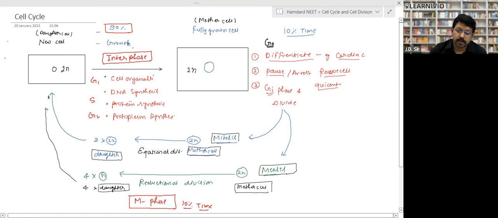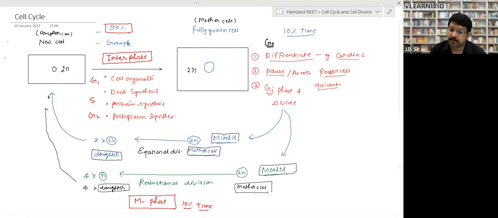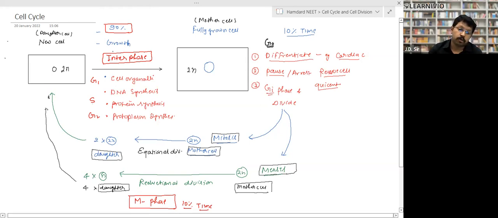Growth takes place during this phase. 90% of the time is taken by interphase, from a daughter cell to get a mature cell. Suppose a cell takes 12 hours to get divided. Then 10 hours will be taken to grow, and the remaining 2 hours will be taken for the division, and that is called M phase, right? So first, a new cell undergoes growth. It takes 90% of the time of the cell cycle, and that is called interphase.